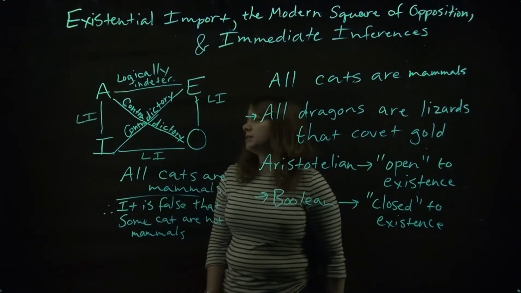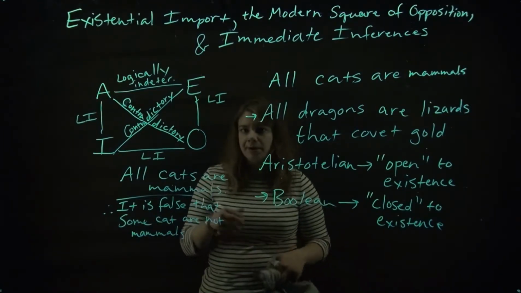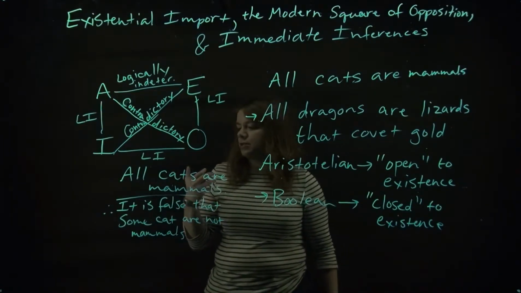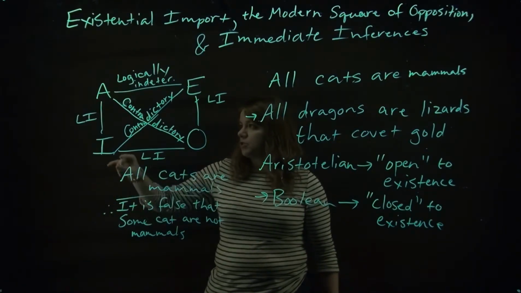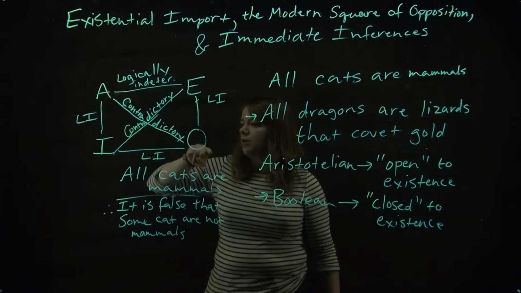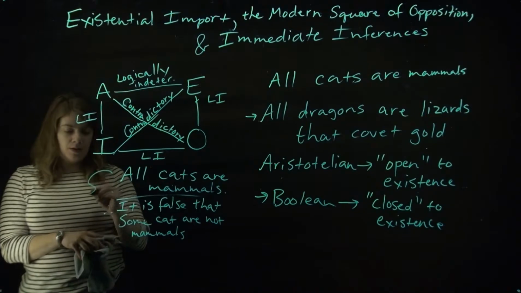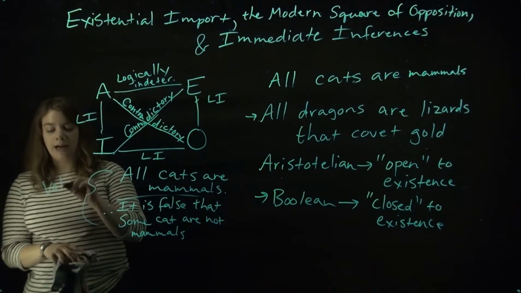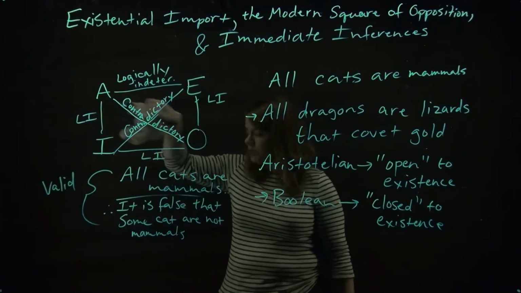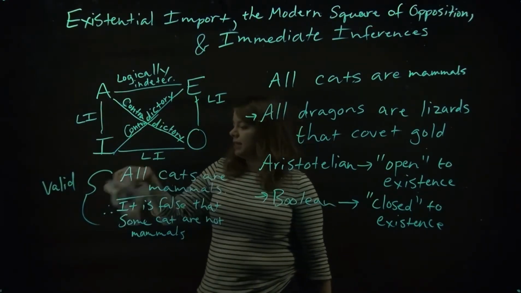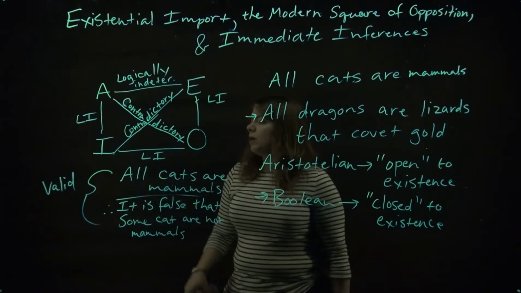So if, for instance, I gave you an example where I said, okay, tell me whether or not this argument is valid. And by the way, this particular argument here, which demonstrates the contradiction between A and O propositions, would be a valid argument. All right? Because we can tell immediately from the square of opposition that A and O propositions are contradictions of one another. However, what if I said something like this?